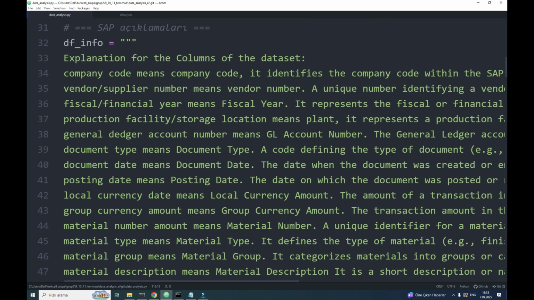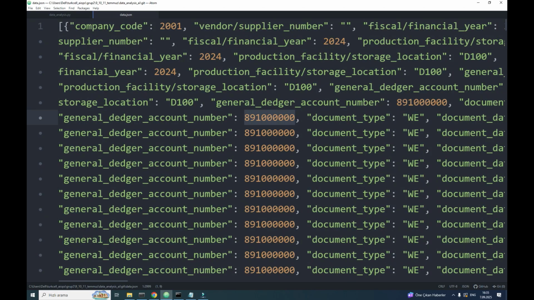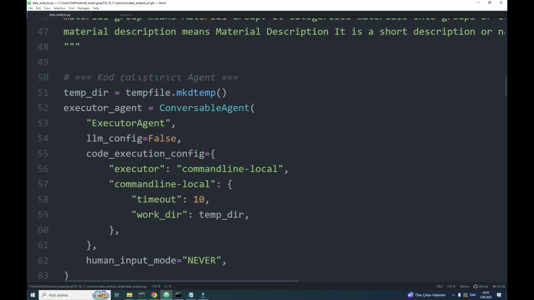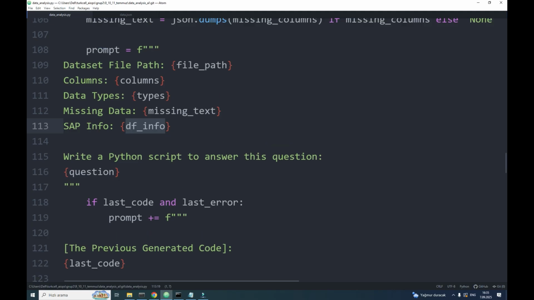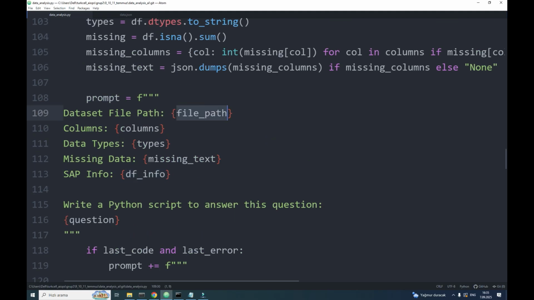As you can see, we do not use the values of the datasets, right? So your valuable information stays in your local environment. We only use, as you pay attention, the necessary information: the OS full path of your dataset, your column names, the data types of the Pandas data frame, whether there is any missing data in each column, and which column has missing data and how many, and the column explanations as we showed earlier.